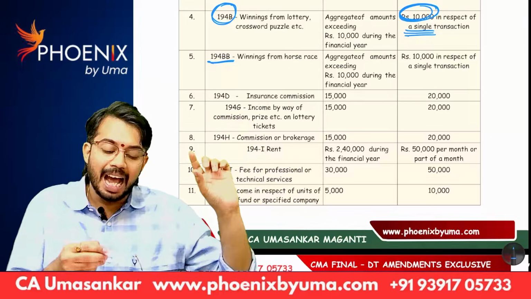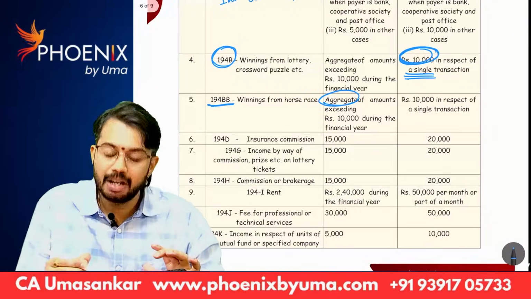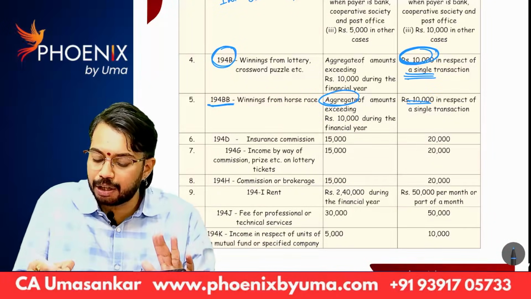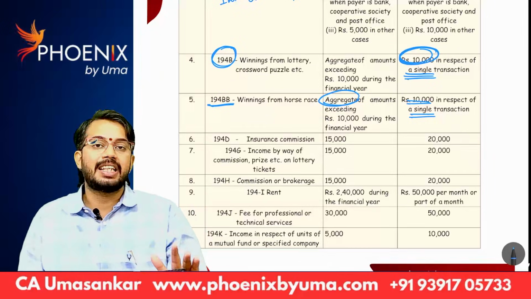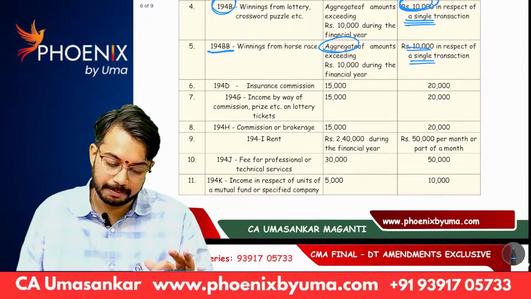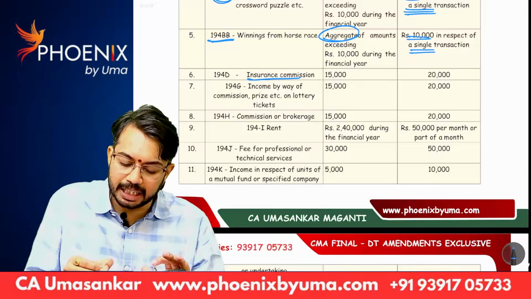Next, 194BB, winnings from horse races, same amendment. Earlier 10,000 is the aggregate limit, but from 1st April 25, the 10,000 rupees limit is for a single transaction. Are you able to understand? Next, 194D, insurance commission.